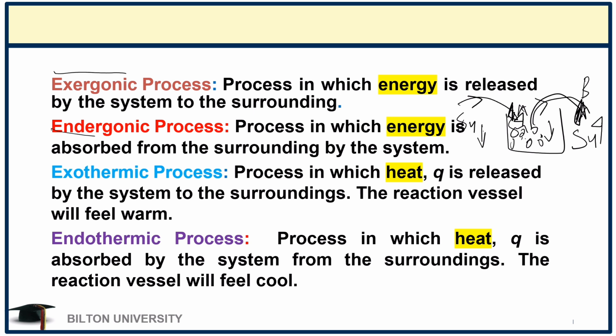We also have what is called an exothermic process, and thermic comes from the word thermo, which means heat, because exo means that the heat is being released. So again, in our reaction from A to B, sometimes the heat can be released from point A to point B, meaning from the system to the surrounding, and that is called an exothermic process. It means that heat in the system will go down while heat in the surrounding will go up until it reaches a point of thermal equilibrium.